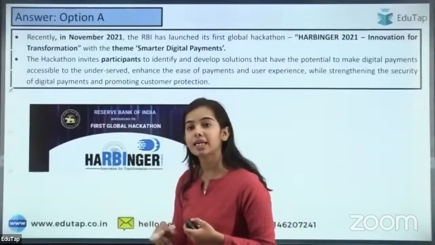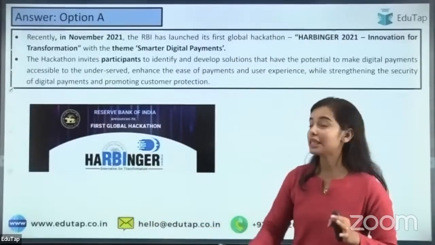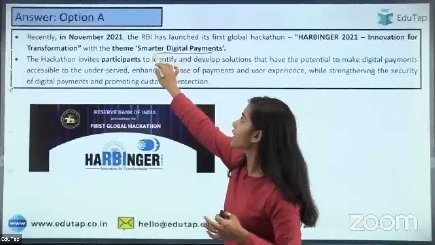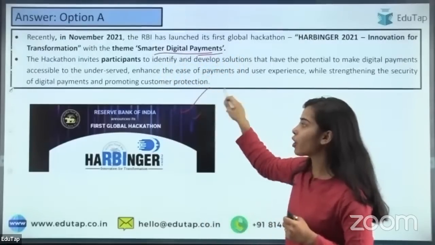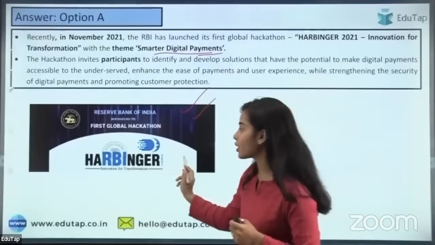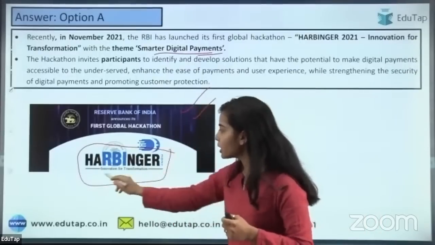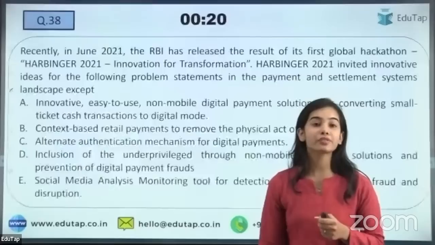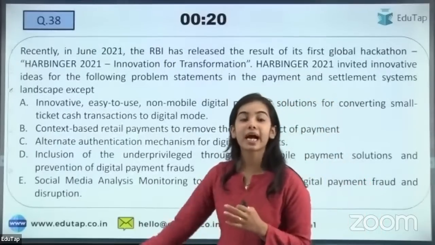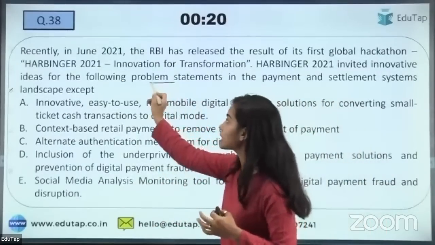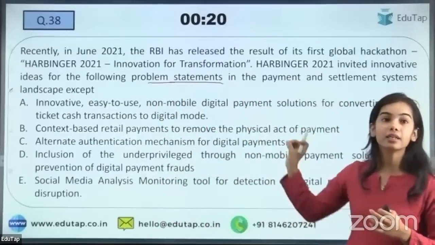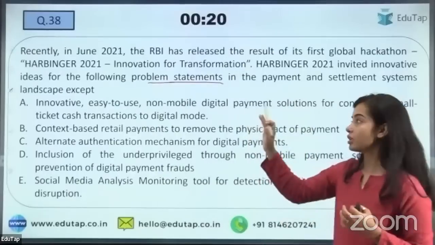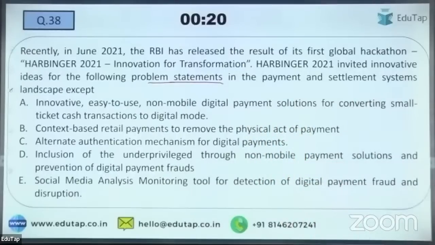Praneeth has also given the right answer. Akash has also given the right answer. So well done, everyone. So the theme is Smarter Digital Payments, and the name of the first global hackathon, that also you have to remember, is Harbinger: Innovation for Transformation. So the next question is regarding the problem statement. Which of the following is not a problem statement under the Harbinger hackathon? Okay, that you have to tell.